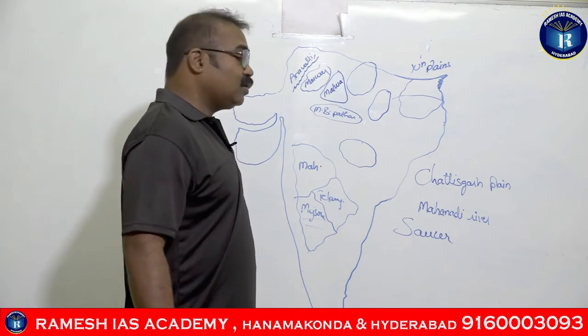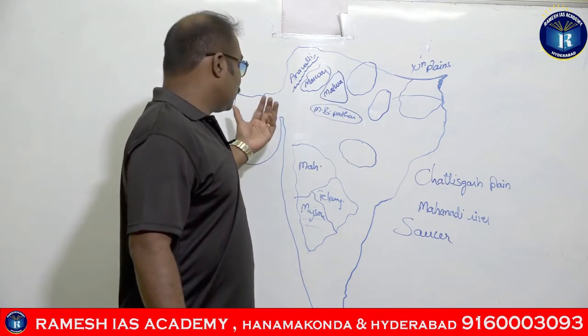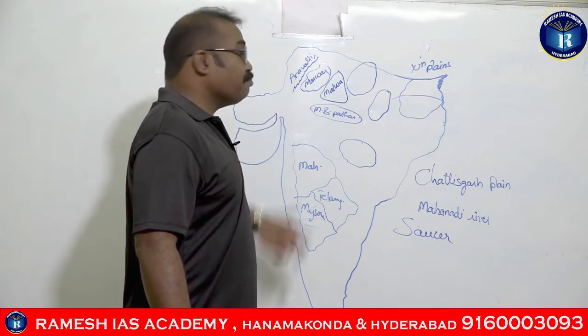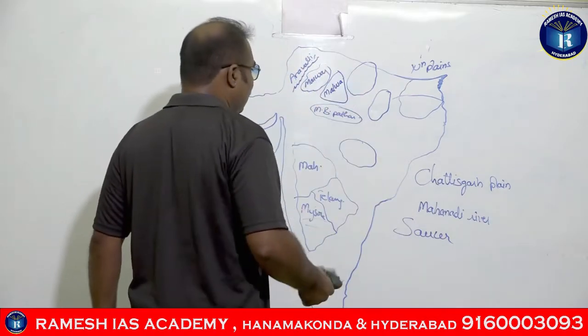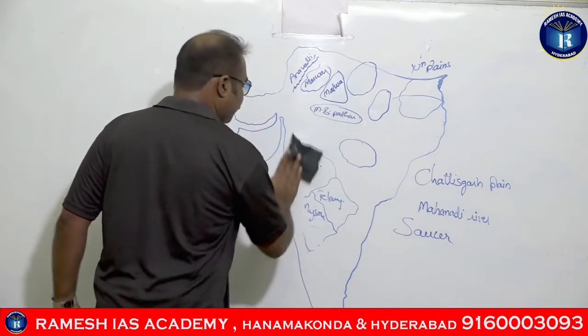Now we will be talking about the mountains of Peninsular India.